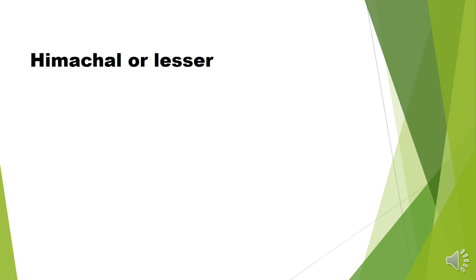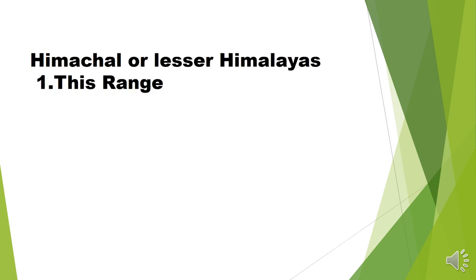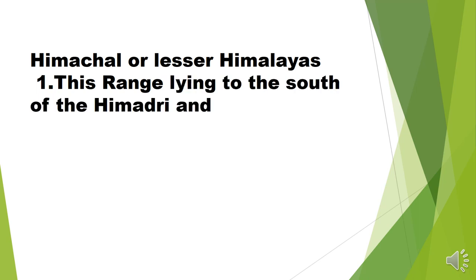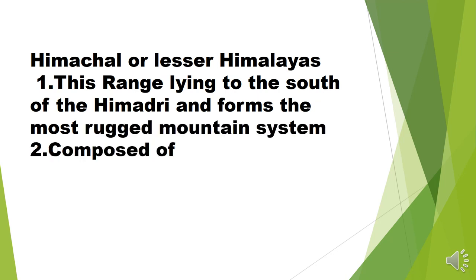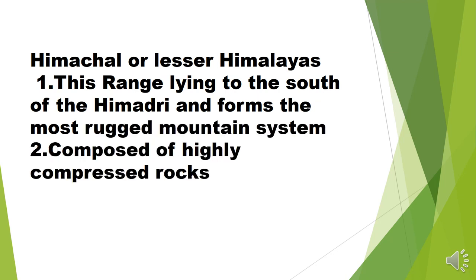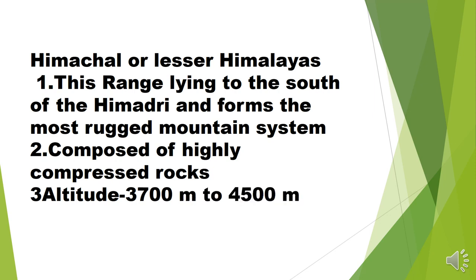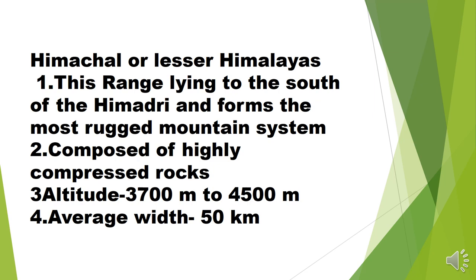And second is the Himachal or Lesser Himalayas. This range lies to the south of the Himadri and forms the most rugged mountain system. Second, it is composed of highly compressed rock, meaning metamorphic rock, with an altitude of 3700 meters to 4500 meters, and the average width is 50 kilometers.